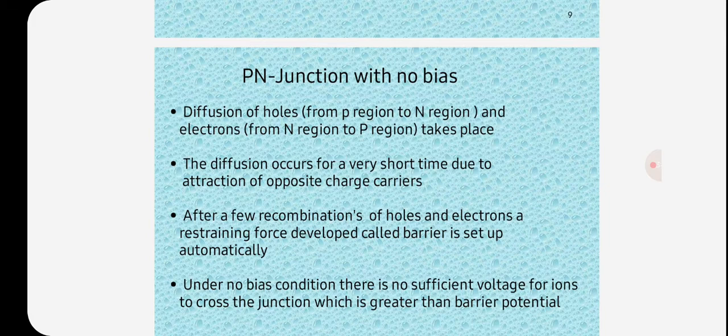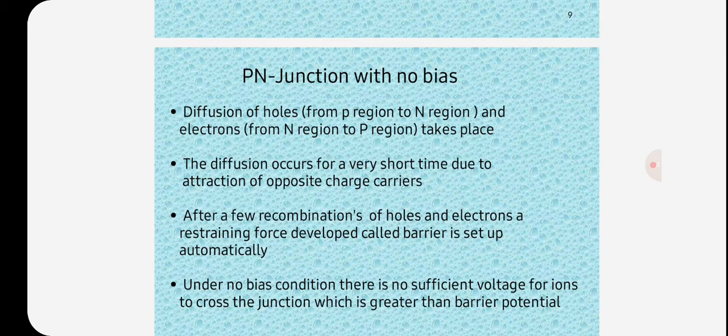Again, when a diode is connected in a zero bias condition, no external potential energy is applied to the PN junction. If the diode's terminals are shorted together, a few majority carrier holes in the p-type material with enough energy to overcome the potential barrier will move across the junction. This is known as the forward current, IF.